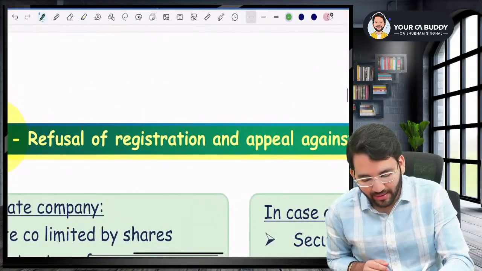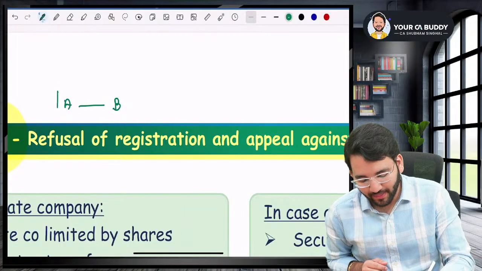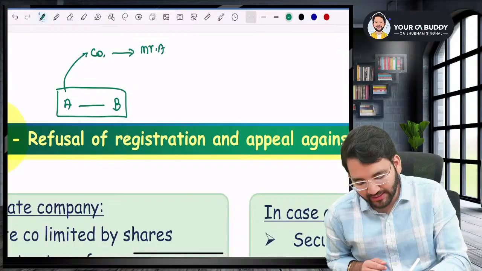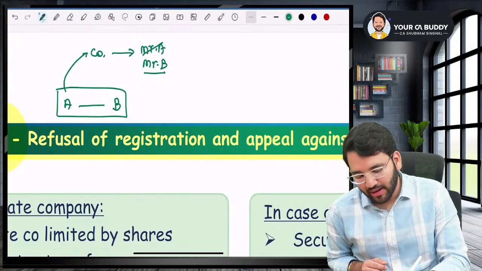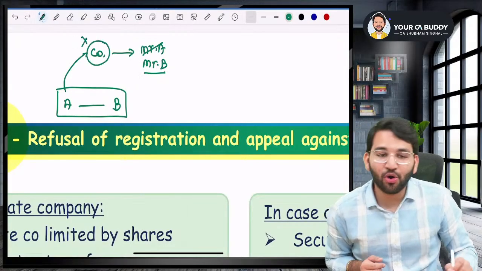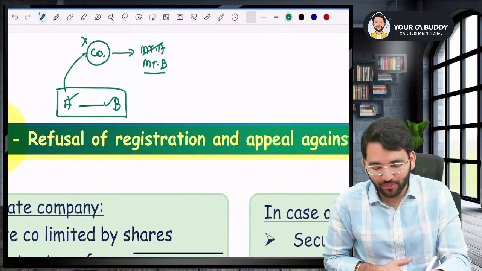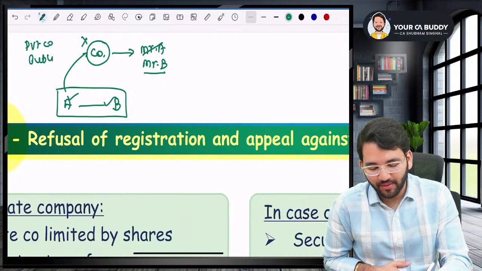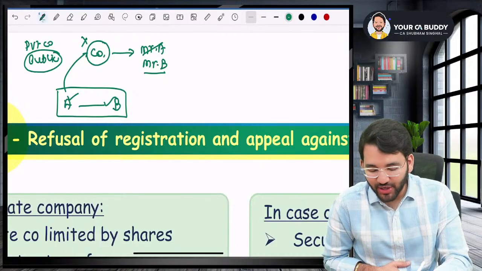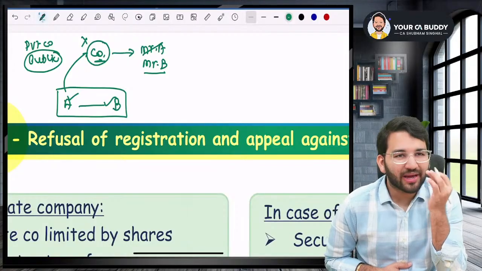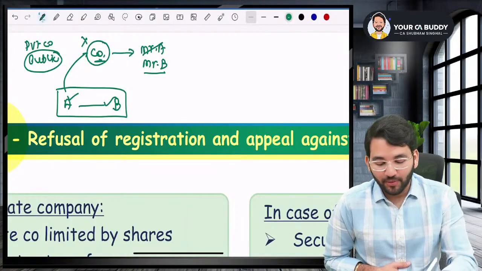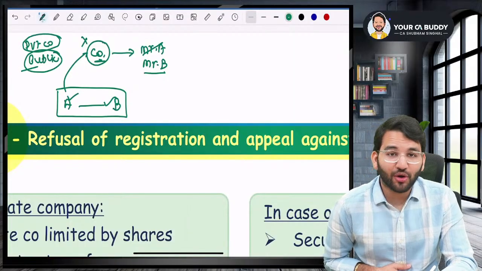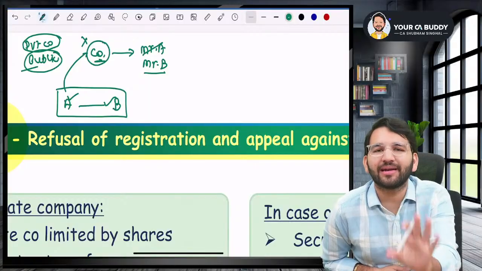Sir, simple thing. If A transferred the shares to B and A or B went to the company and said, please remove Mr. A's name and put Mr. B's name. And if the company is saying, no, I will not do it, then what can Mr. A or Mr. B do? Okay. It depends on whether this company is a private company or a public company. See, boss, in a public company, shares are easily transferable. So you should definitely register that transfer. So in a public company, if you're not doing it, we can take action. But in a private company, if you're not doing it, we can take action, but within a limited time period.